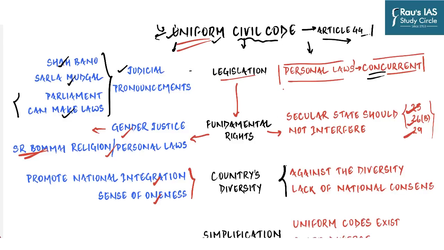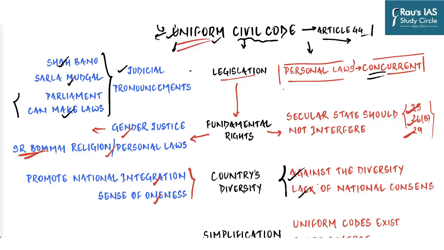They say that instead of promoting national integration, the Uniform Civil Code is in fact against the diversity of our country, and to start with, we do not have a national consensus on any such law. There has been skepticism whether there could ever be uniformity of personal laws in a democratic and diverse country like India. Forget about multiple religions like Hindus, Muslims, Sikhs and Christians and various others. Just take any particular religion, for example Hinduism. Hinduism itself offers a lot of diversity which has to be accommodated within the personal laws.